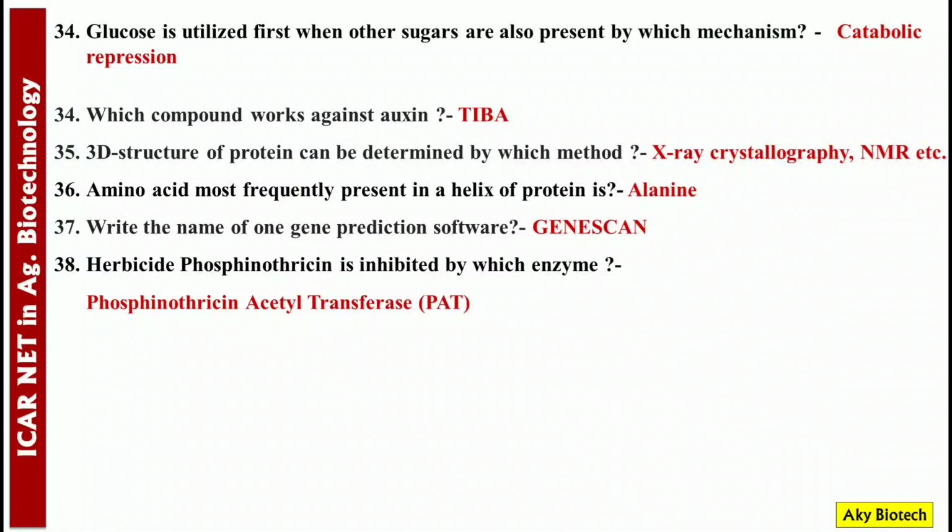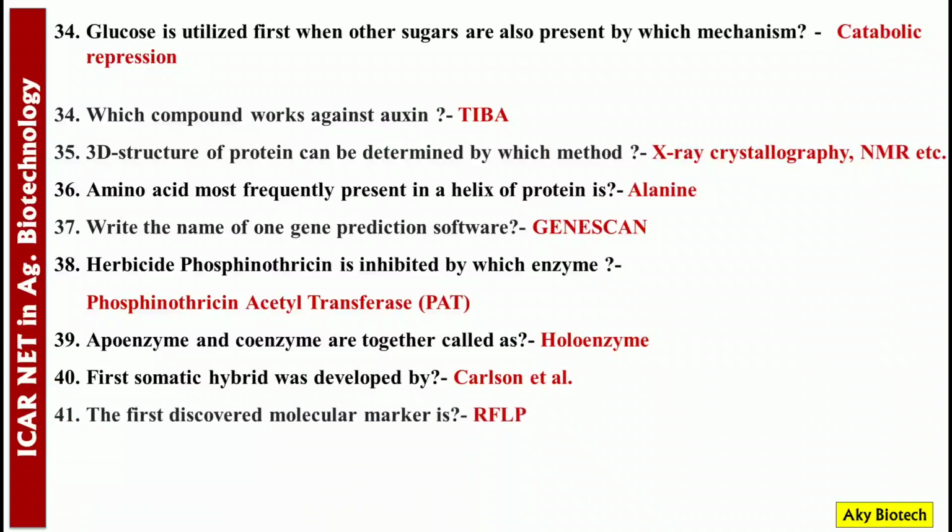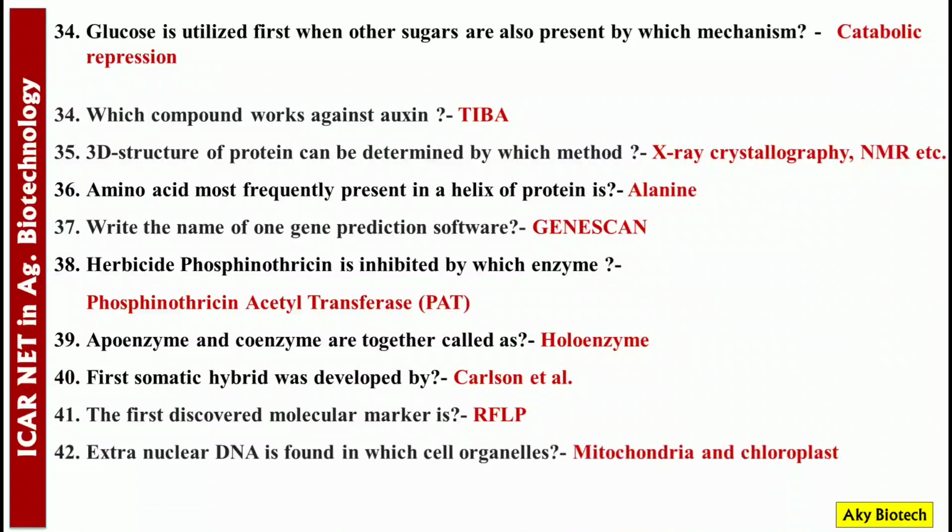Herbicide phosphinothricin is inactivated by which enzyme? Phosphinothricin acetyltransferase, PAT. Apoenzyme and coenzyme are together called as holoenzyme. First somatic hybrid was developed by Carlson et al. The first discovered molecular marker is RFLP. Extranuclear DNA is found in which organelles? It's mitochondria and chloroplast. What are ribozymes? RNA with enzymatic activity.